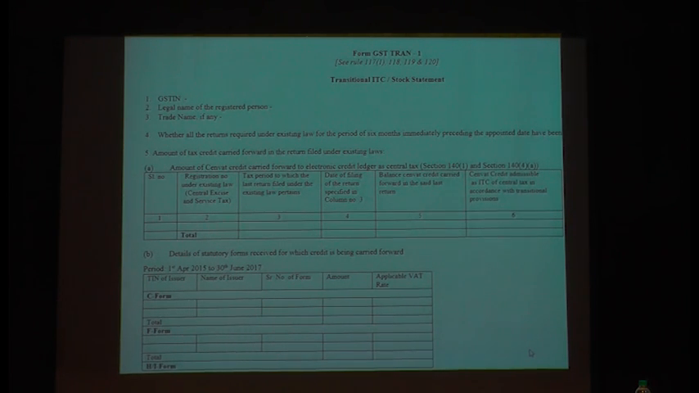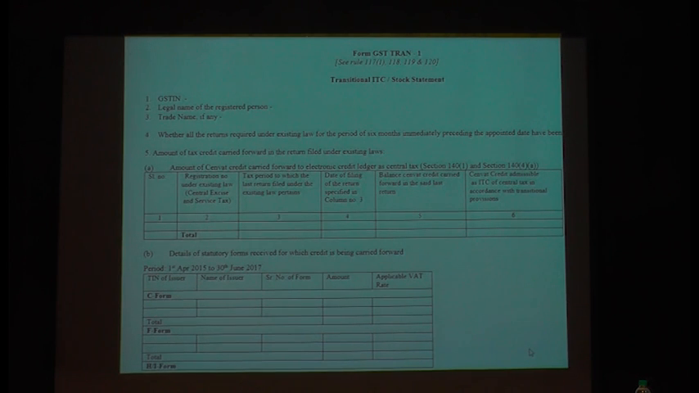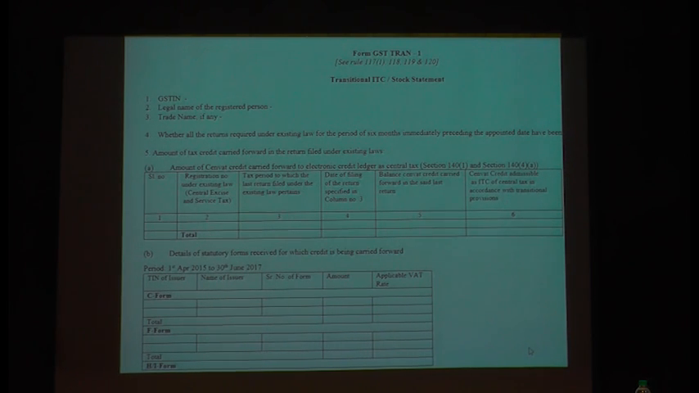Now the next very important information is the amount of tax credit carried forward in the return filed under the existing law. They are not asking only the amount of credit. They are also asking what your registration number is under the existing law. So you should give the registration number of your service tax as well as the central excise. All your registration numbers should be added.